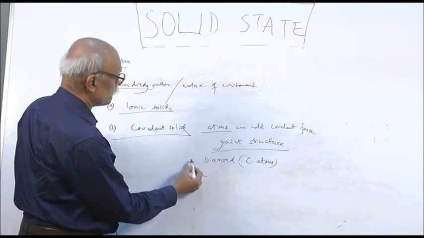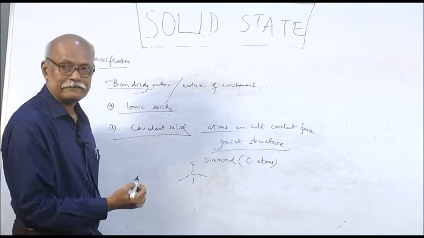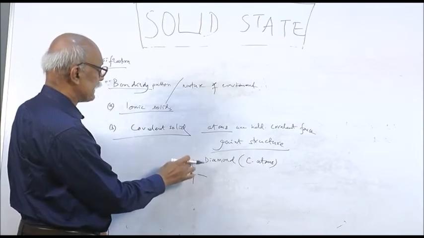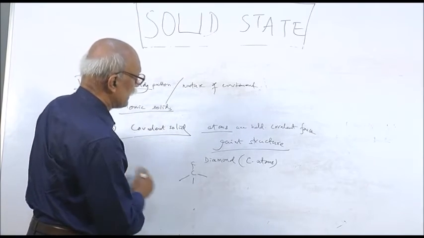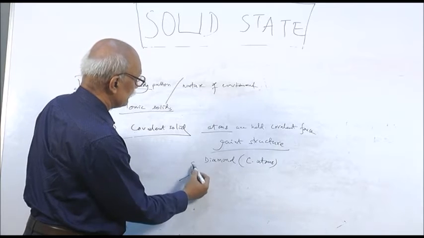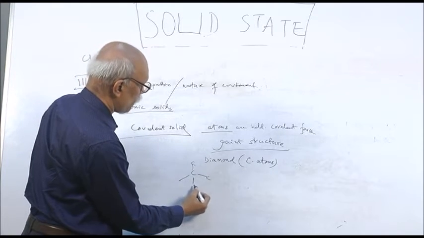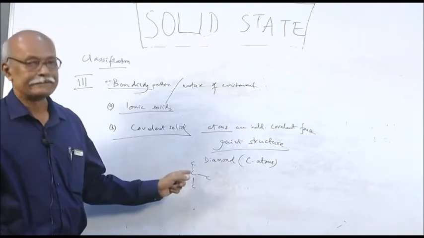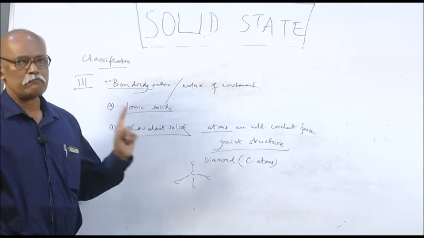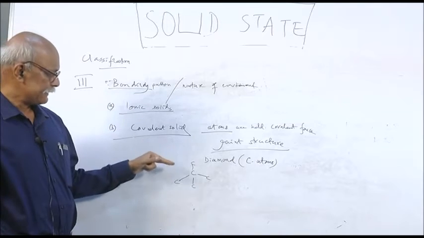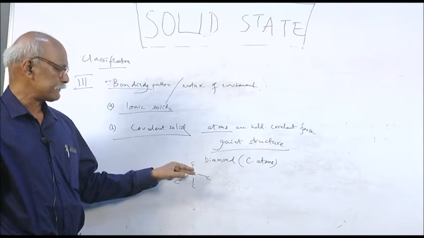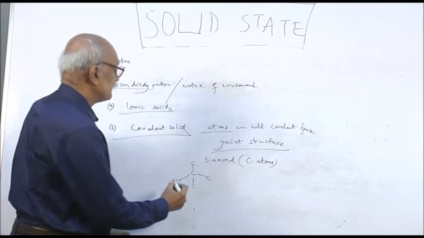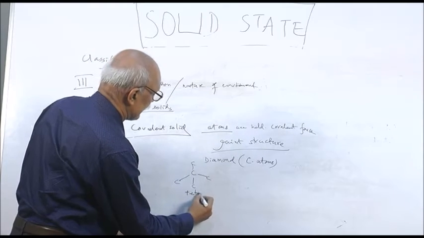That means each carbon atom is strongly held, the bond strength is very high, and that is why it is very hard. In diamond, each carbon is attached to 4 carbon atoms simultaneously. This is called tetrahedral arrangement.